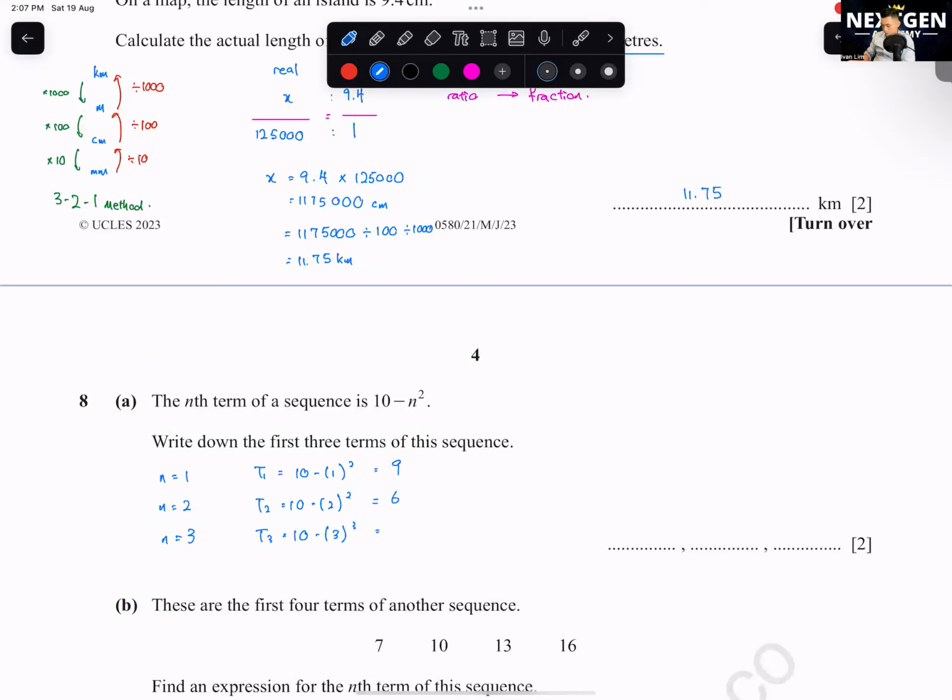Arithmetic sequence, what is the general equation? Your nth term will be a plus n minus 1 d. A is your first term. Your first term is 7. Your d is equal to 3. So you just sub into this equation here. 7 plus n minus 1 times 3. Then simplify it. 7 plus 3n minus 3. Then 3n plus 4.